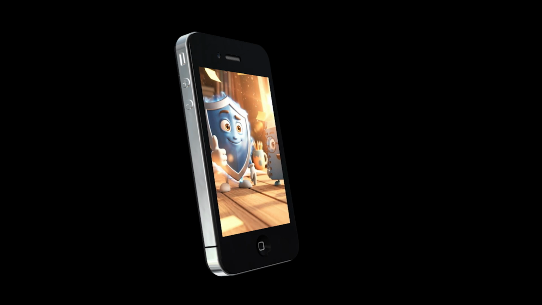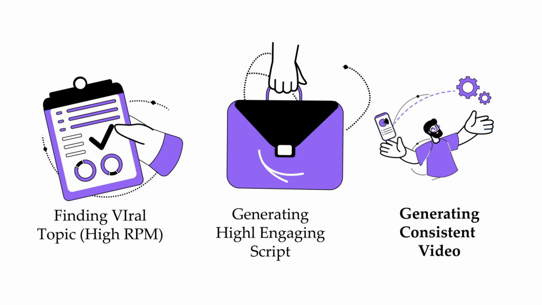In the next few minutes, I'll show you the exact system I'm using. And yes, you can do this for free, even from your mobile phone. Before we start, take a quick look at what this workflow produces.